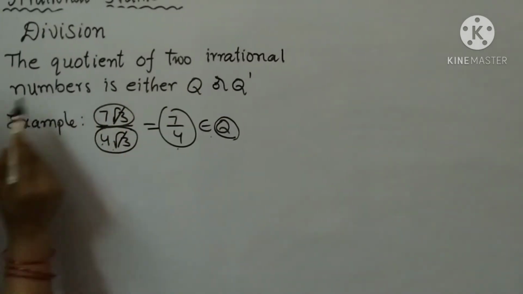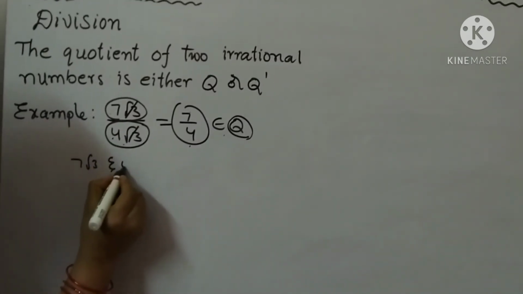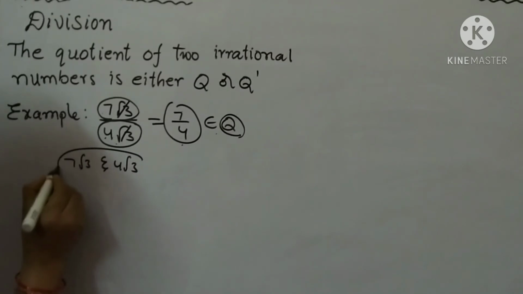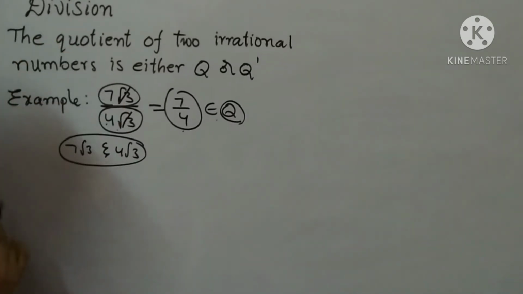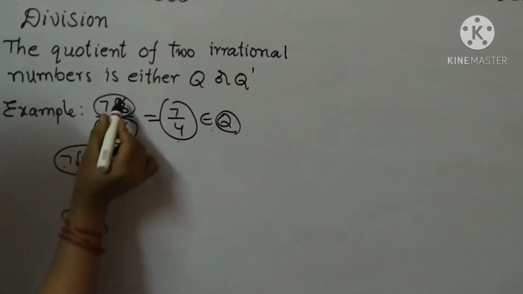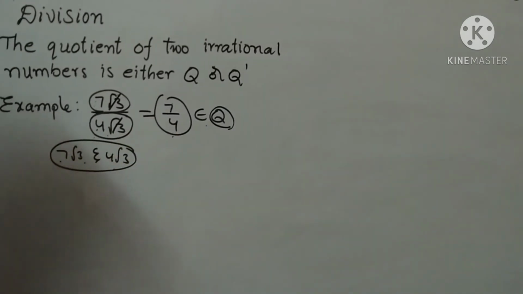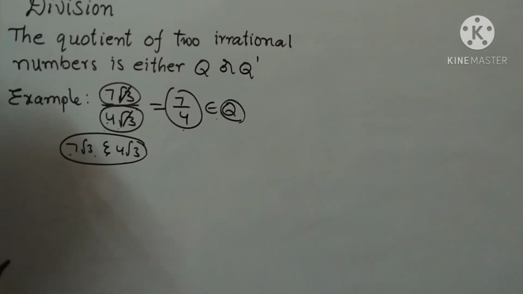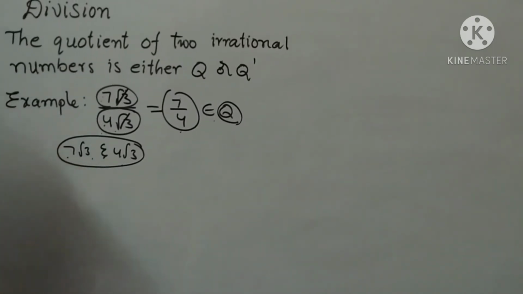By using the property of division, the coefficient method, 7 root 3 by 4 root 3, root 3 cancels, remaining 7 by 4. So that fraction is a rational number. Okay, children, we will take another example.